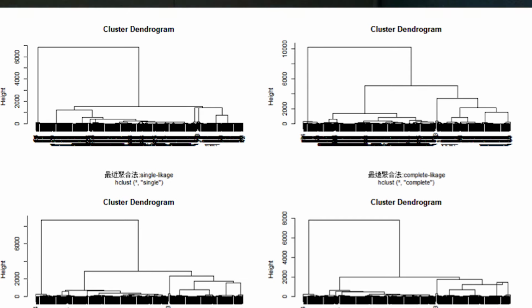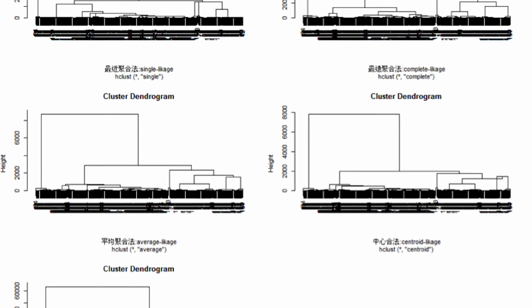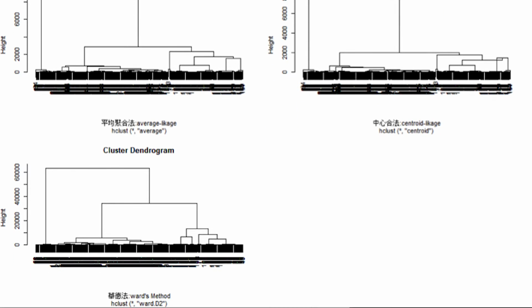This is the dataset for hierarchical clustering. There are 5 ways to do hierarchical clustering. There are decision trees for the single method, complete method, and average method. There are decision trees for the centroid method and Ward's method.